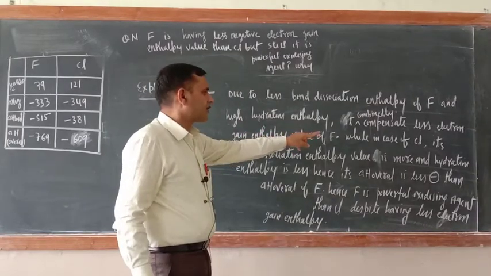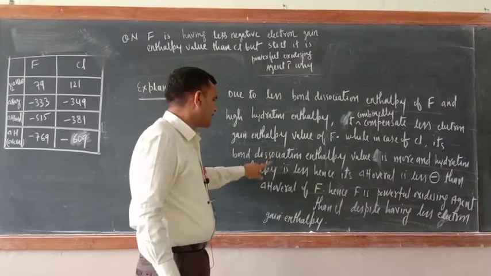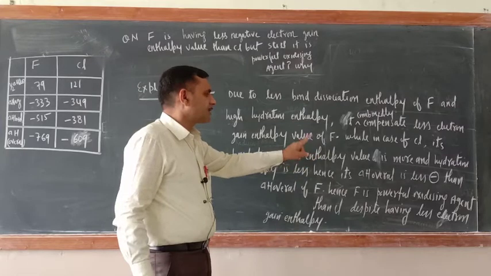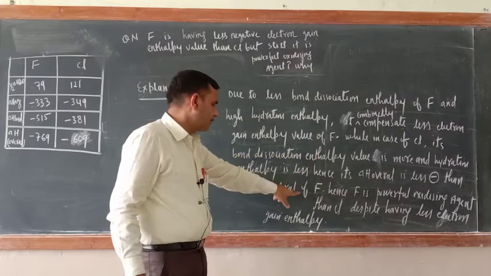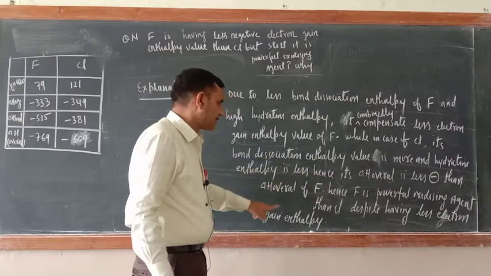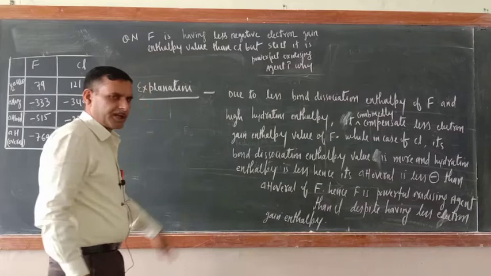While in case of chlorine, its bond dissociation enthalpy value is more and hydration enthalpy value is less. Hence, its delta H overall is less negative than delta H overall of fluorine. Hence, fluorine is a powerful oxidizing agent than chlorine despite having less electron gain enthalpy.